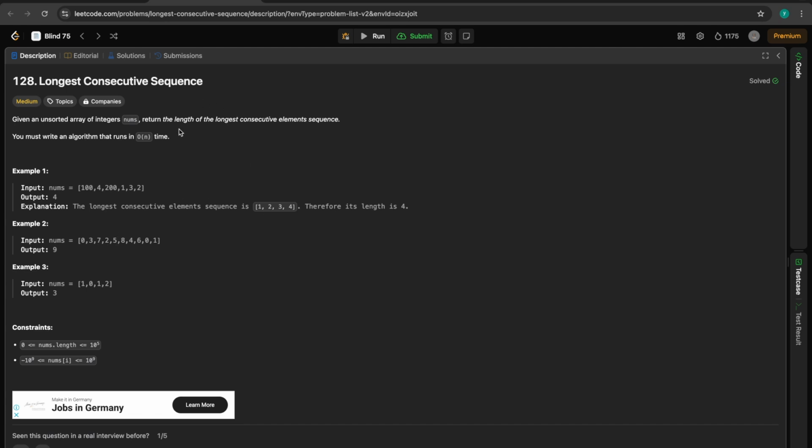When you're preparing for an interview or when you are explaining this question, you must tell the brute force solution first. The brute force is very simple here. We can sort the array and start from the first element itself and go till the next elements, as long as it is in increasing order and consecutive. Sorting leads to n log n complexity. But we want to solve this in O of n, so we need to think in a better manner. But you need to tell the brute force solution first and then come to the optimal approach. So let's discuss this problem.